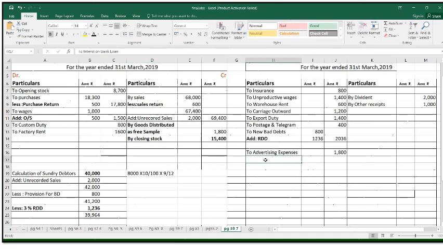So the amount of interest on loan is 600, after doing the calculation we'll get the answer 600. So that is our expense. So we're going to transfer to the profit and loss debit side, interest on bank loan, and the second effect will be added in the bank loan.